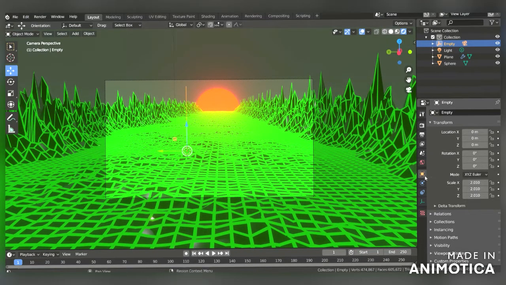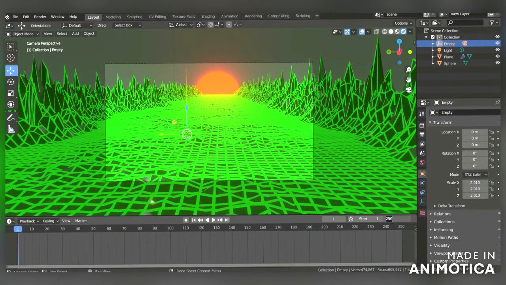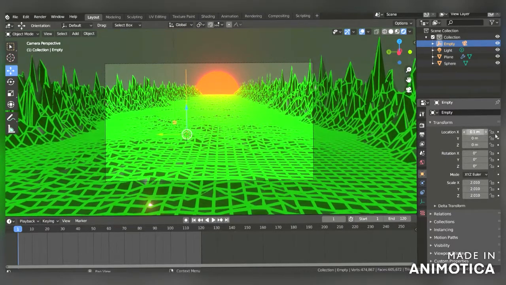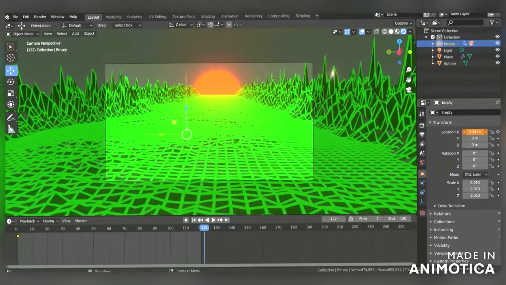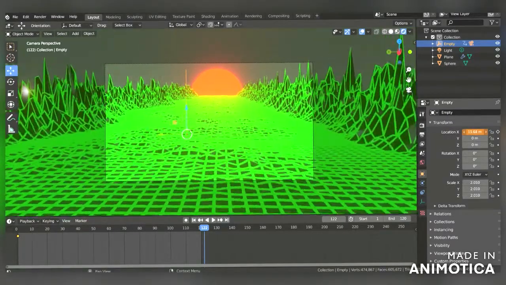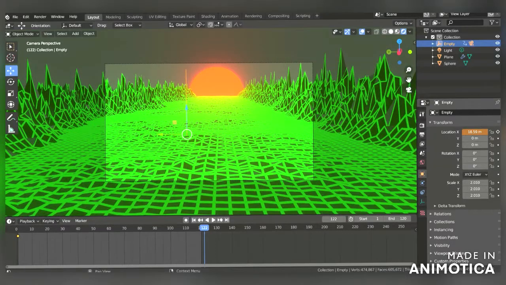Now here, and to 120. Here select this and go to 120, 122 and increase the X location, and here select it.